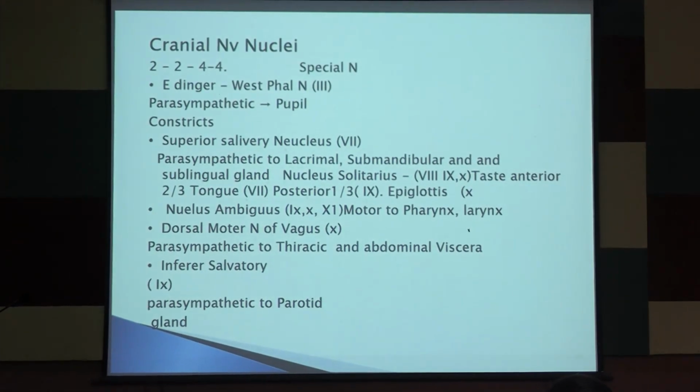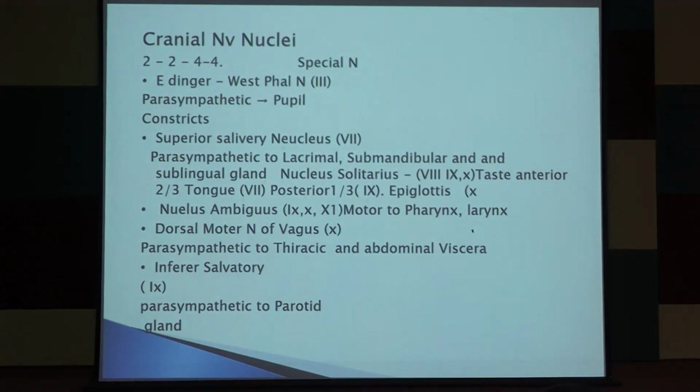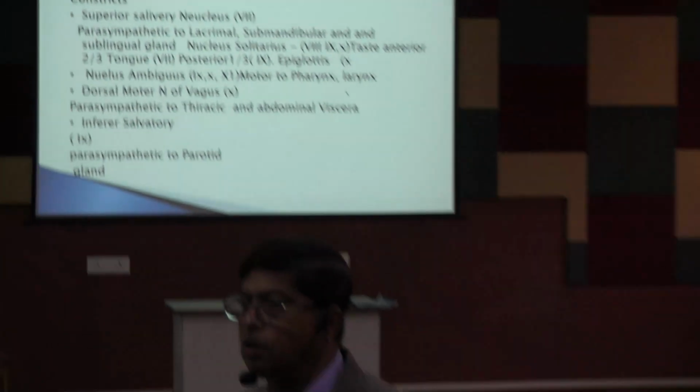Nucleus solitarius goes to the 7th, 9th and 10th nerves. Taste: the nucleus of tractus solitarius is the higher center for taste, and the fibers go through the 9th and 7th nerves. How does taste sensation go to the anterior two-thirds of the tongue? By the chorda tympani. Visually, the chorda tympani is a branch of the facial nerve, but the fibers come from the nucleus of tractus solitarius through the trigeminal nerve and enter the chorda tympani.